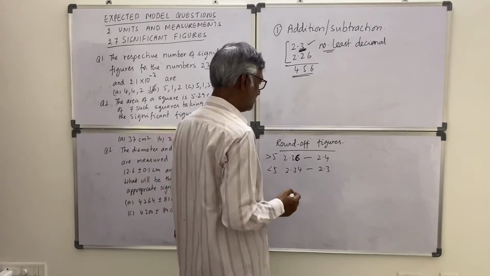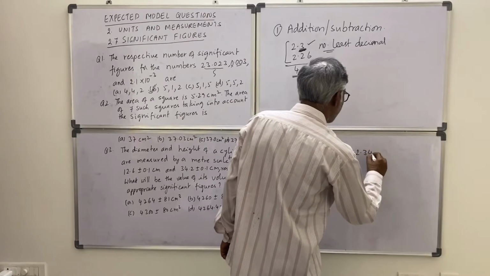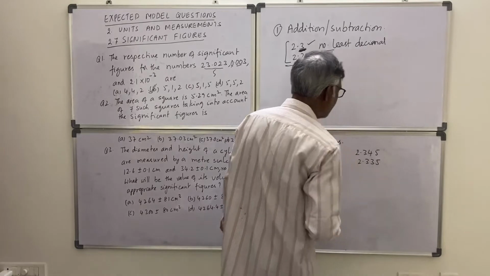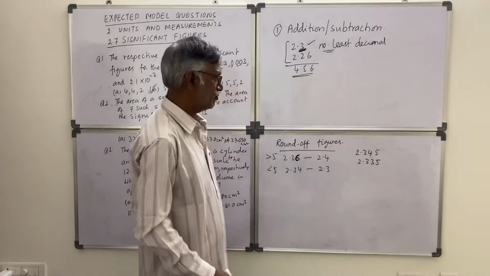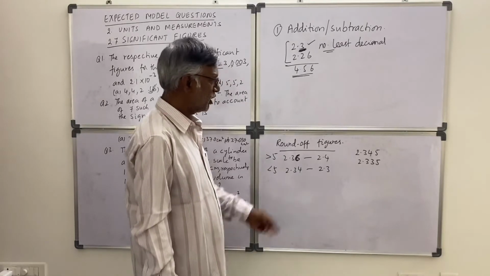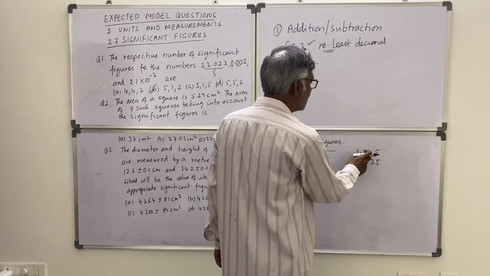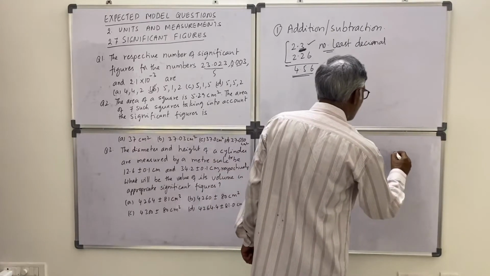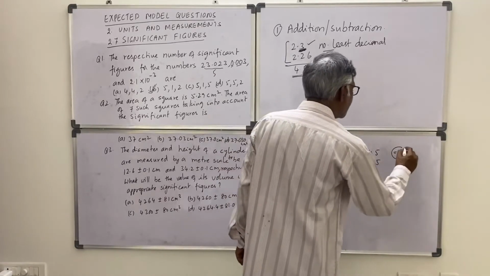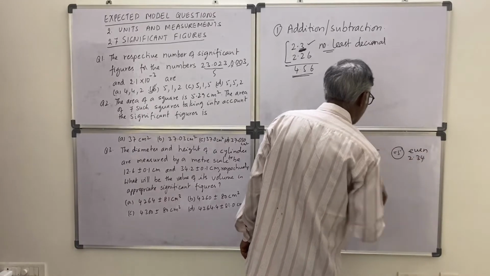Now suppose if another number is there, 2.345, 2.335. Okay, now you need to drop 5. Suppose if you are interested in dropping the last number 5, so if it is equal to 5, if the number before the 5 you are dropping is even, then just write like that only.